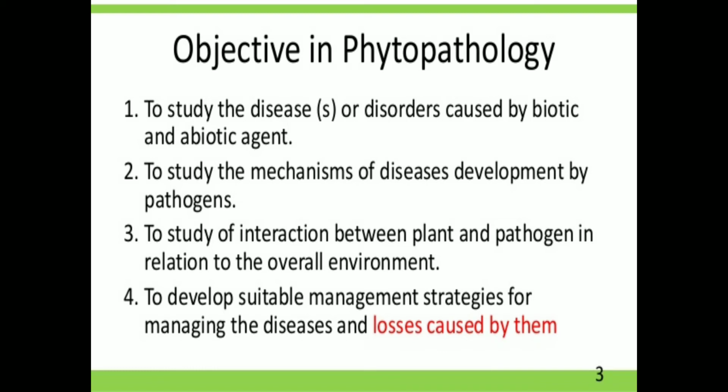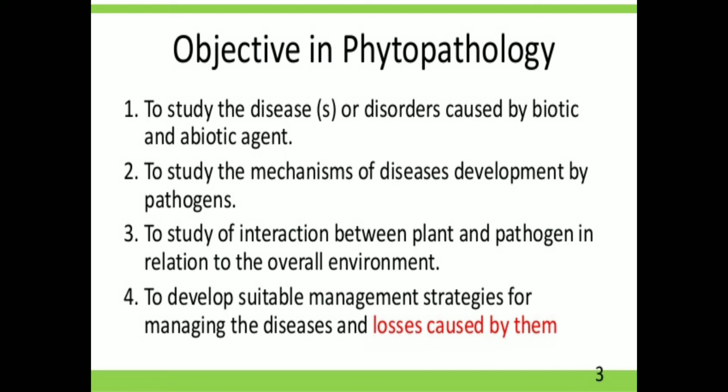The fourth one is to develop suitable management strategies for management of diseases that cause losses. After studying the first three objectives, this last one is very important, because it shows how we stop the development of disease and which method is suitable for its management.